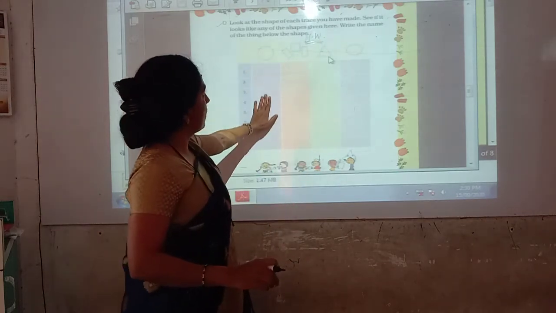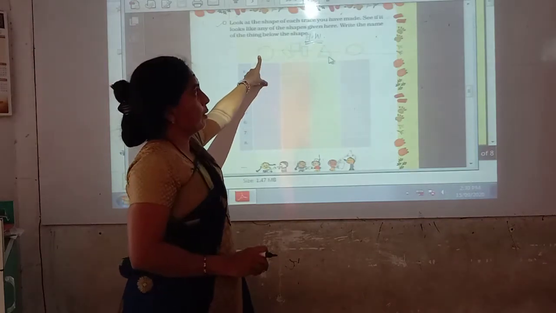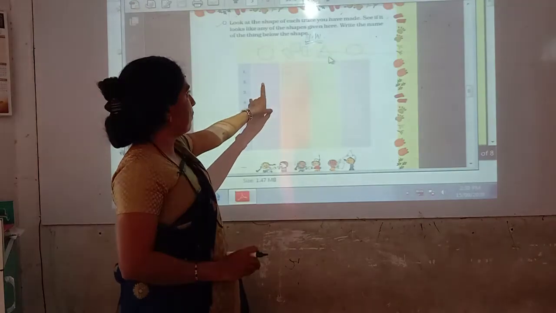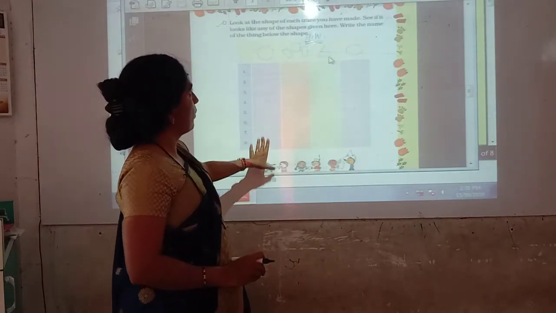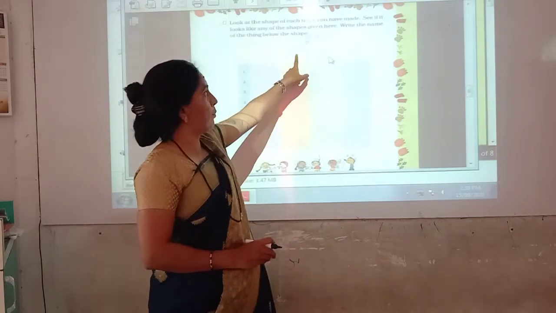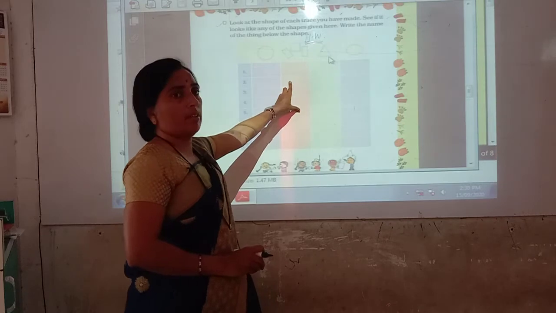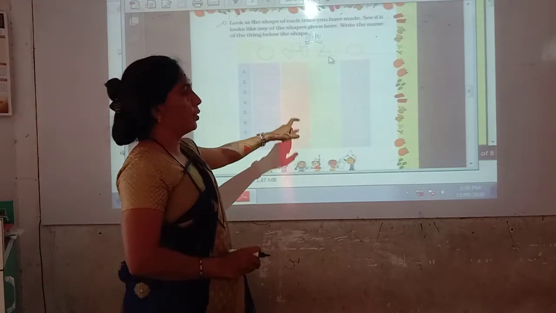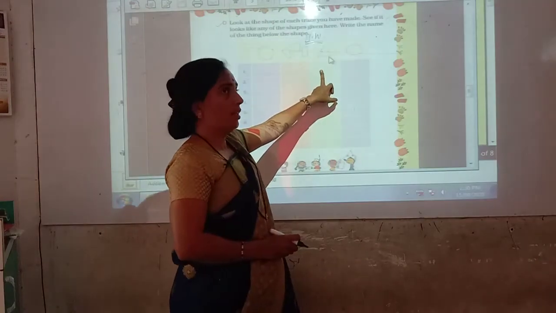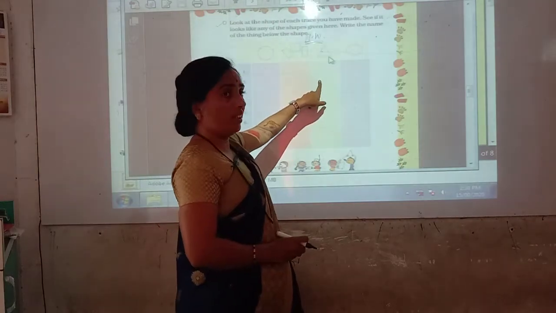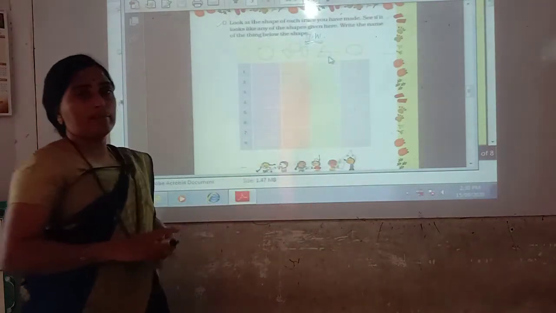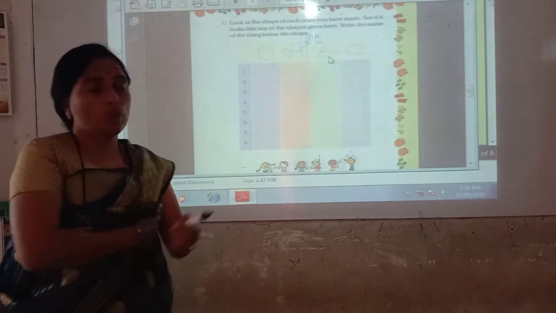Look at the shapes of each trace. For example, in circle shape, which things do you get in circle shape? So bangle, cap, bowl. These things you get in this shape. Write the names of these things. For example, in square shape or rectangular shape, you can get eraser, sharpener, compass, notebook. In this way, write the names. In triangular shape, you can get samosa, earrings. In oval shape, you get eggs. Like this, you have to write the names of the things in their proper column.